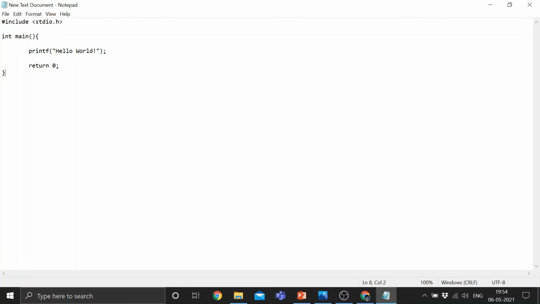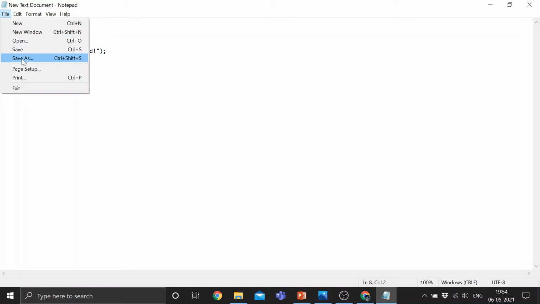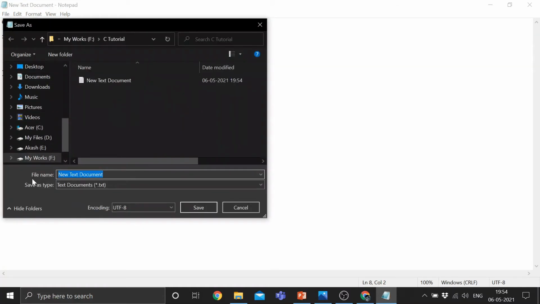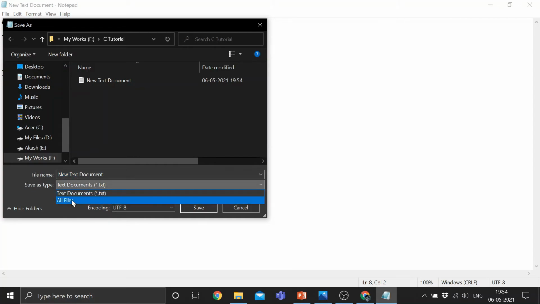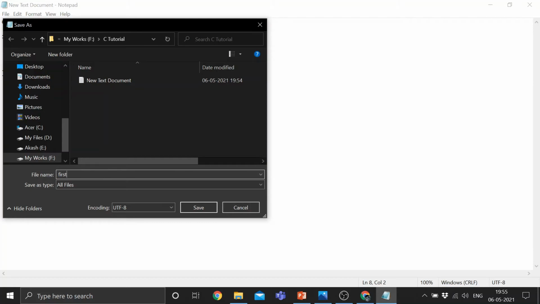After writing this, go to the file and click on save as. Here you can see the save as type is defined as text document. You have to change it to all files, and after this name the file anything you like. I am writing first, as it is our first C program, and after that you have to enter dot c.